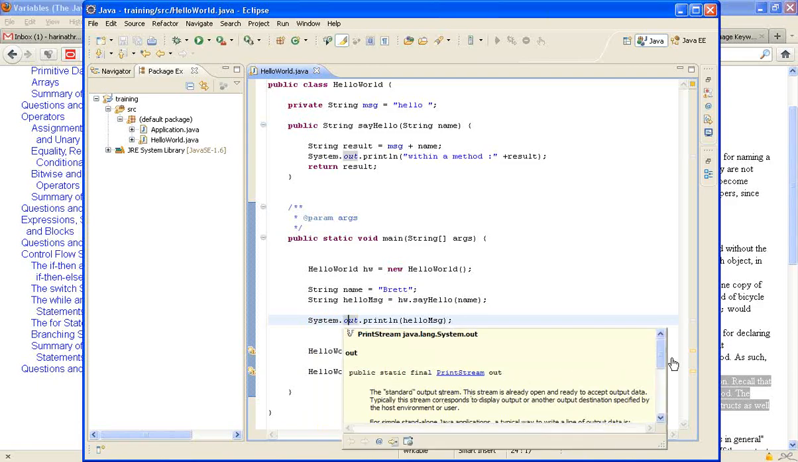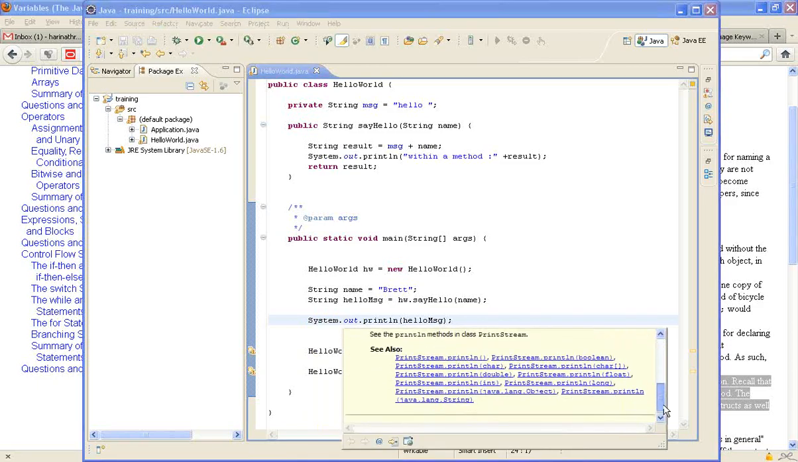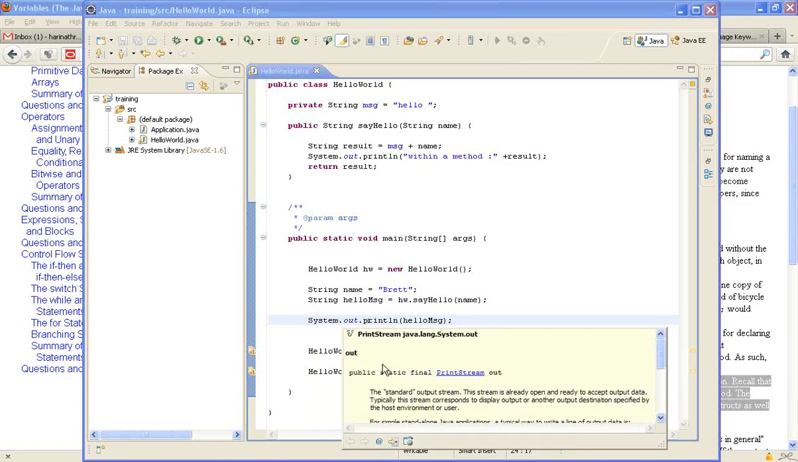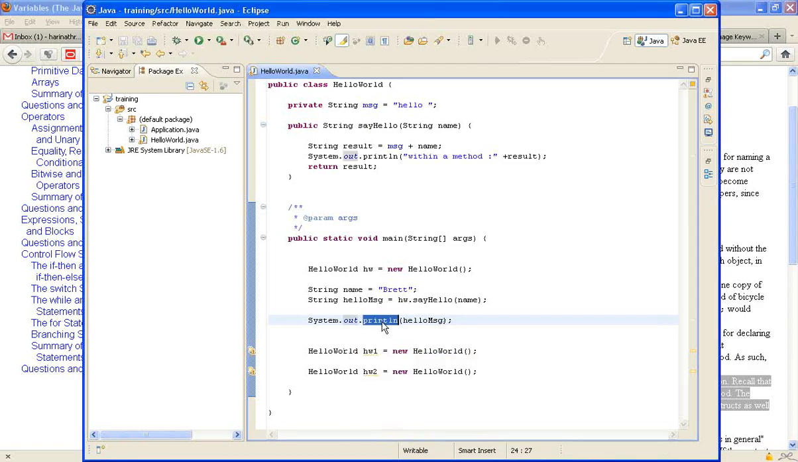Actually, PrintStream is an output stream. This is a PrintStream object, and it is a static object. Look at the declaration: public static final PrintStream out. Within the class, this variable is declared, and that has a method called println. So we are calling this in a static way. I'll discuss this again, but that's a brief.